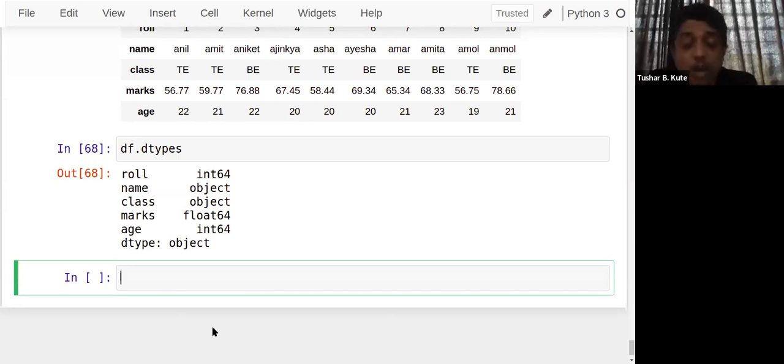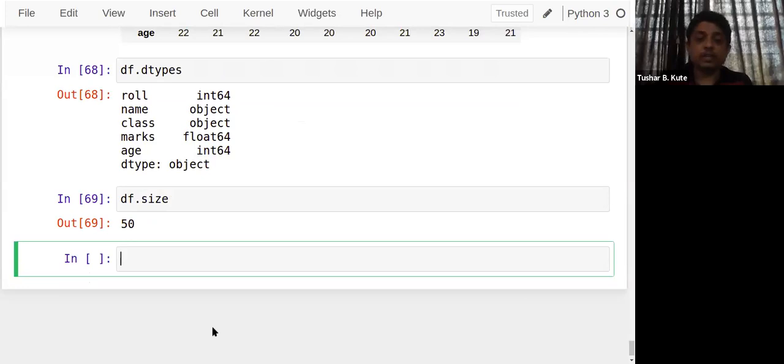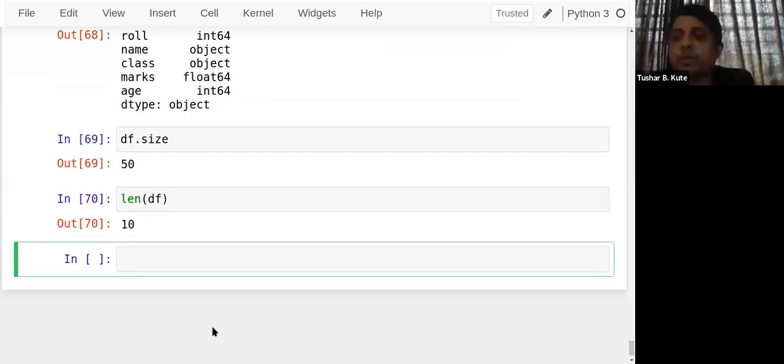See how many elements are there, count. You can see the same output is given by len also. So len shows rows actually, the total number of rows present here. Size will show the total number of actual values present. So 5 into 10, 50 values are there. And the length of the data frame is 10, the number of rows present inside it.